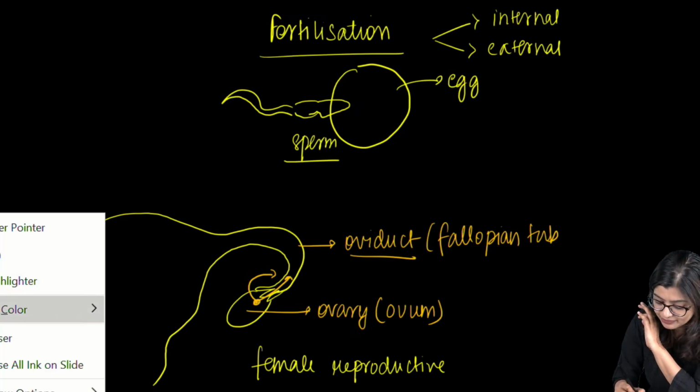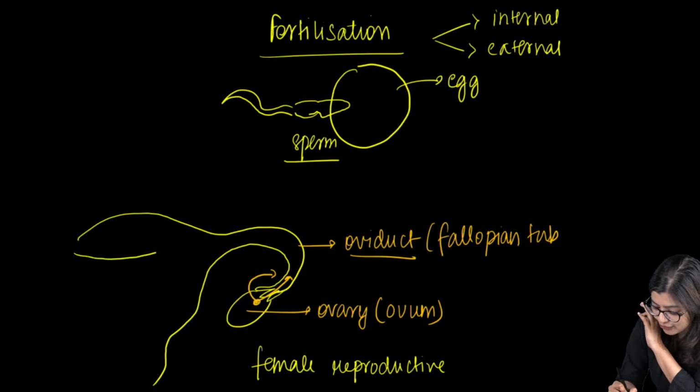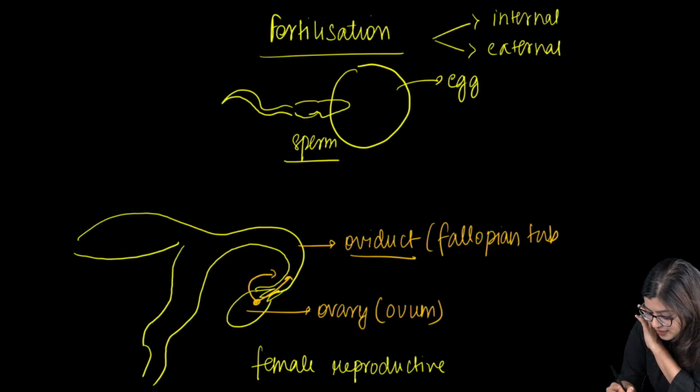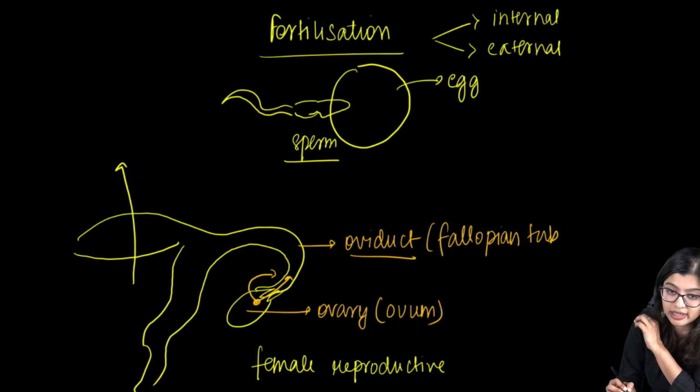Are we clear? Okay. Now from here we see that there is a pear-shaped organ, right? See, I said I'm drawing only one half of it. So here we see that there is a pear-shaped organ. This part that we see right here, this pear-shaped organ.